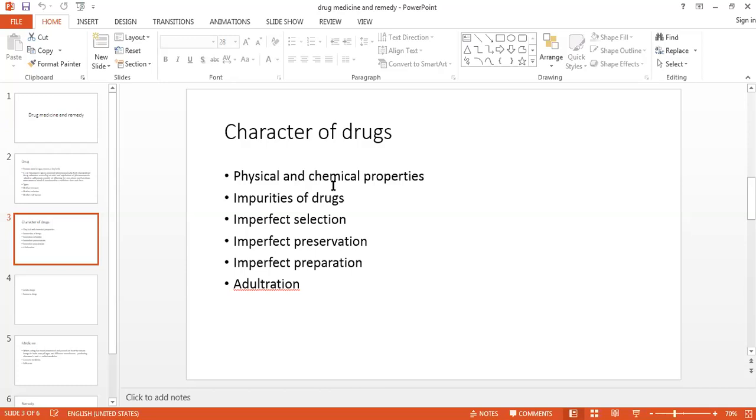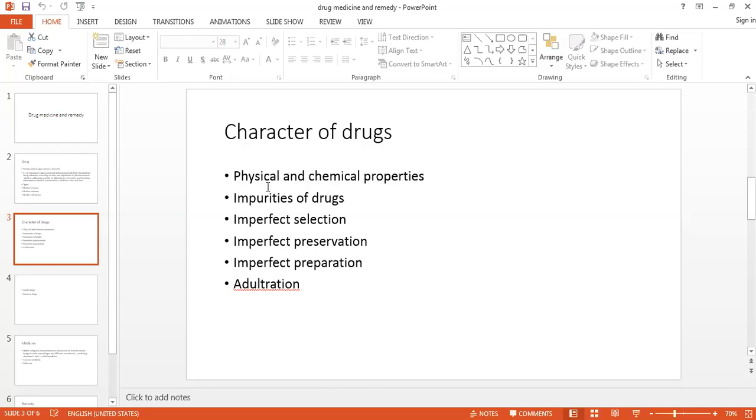All these properties should be properly judged, and they have much value, because it is only because of the presence of these qualities, its chemical integrity and the presence of its alkaloid, that we use it as a drug. If that drug does not possess all these chemical properties, then it will be of no use, the drug proving will be disturbed, and the patient will also not get relief.